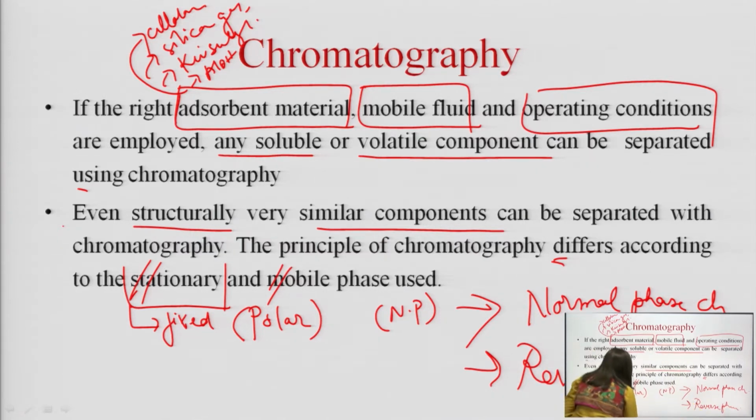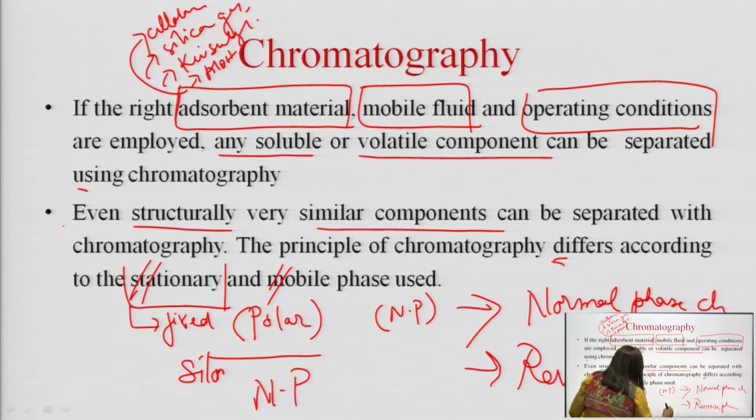What is done is the polar adsorbent materials are silanized or metallized and then turned non-polar, and instead of a non-polar mobile phase, a polar mobile phase is used. So, you can use stationary phase polar, mobile phase non-polar in normal phase chromatography.